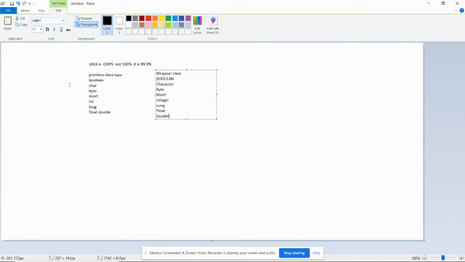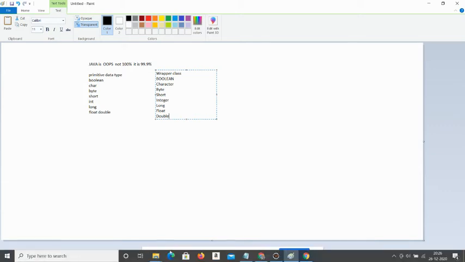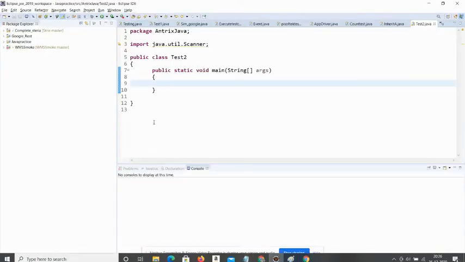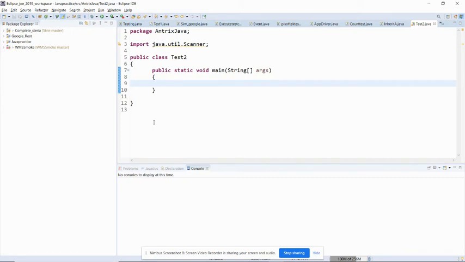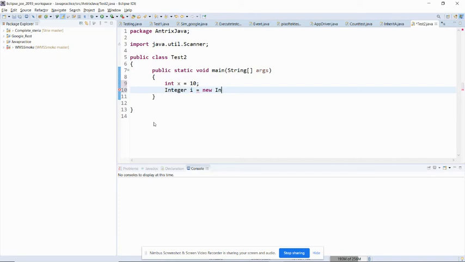Now let me do some operations in my Eclipse. Suppose we have a program like this. If I say int x is equal to 10, that means the value of x is 10. Now if I say Integer i is equal to new Integer, I am creating an object of Integer, which is a wrapper class, and I am passing x here.